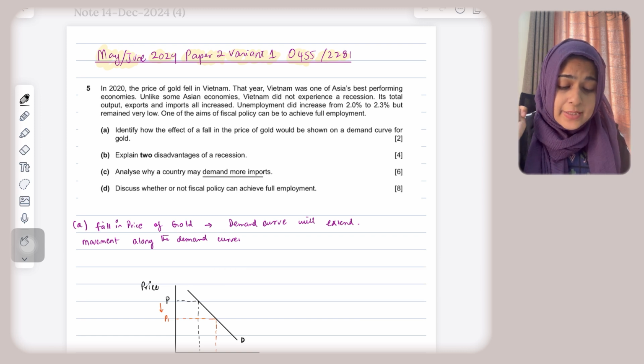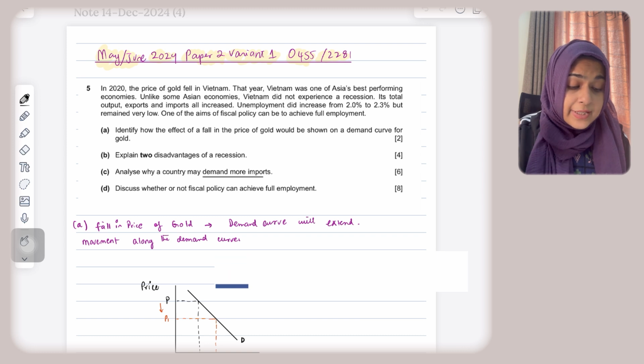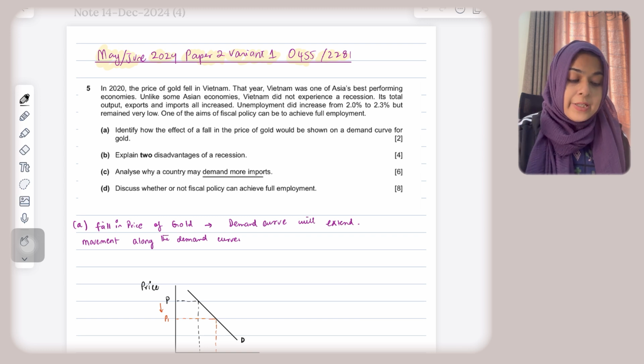The question says, in 2020 the price of gold fell in Vietnam. That year Vietnam was one of Asia's best performing economies. Unlike some Asian economies, Vietnam did not experience a recession. Its total output, exports and imports all increased. Unemployment did increase from 2% to 2.3%, but remained very low. One of the aims of fiscal policy can be to achieve full employment.